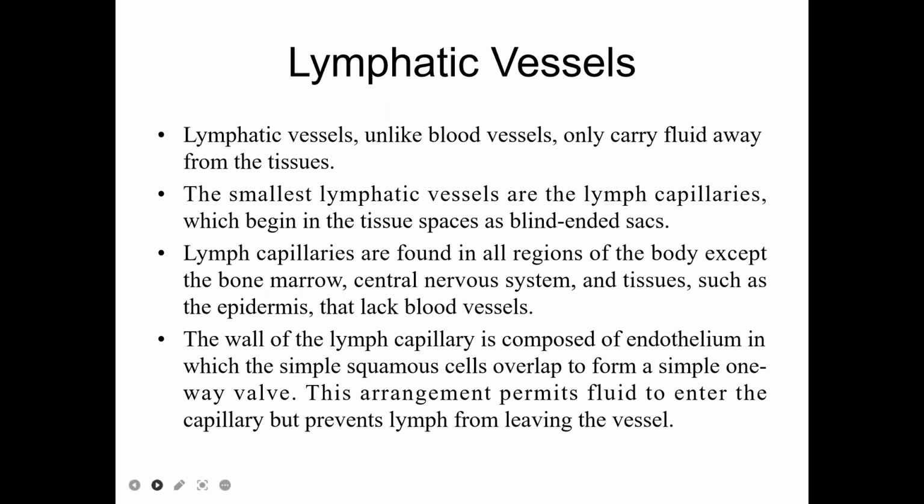Generally the lymphatic system is composed of the lymph, the lymphatic vessels, and the lymphatic organs. These three make up the lymphatic system. First we saw what is meant by lymph, and next are the lymphatic vessels. Next we'll go for the lymphatic organs, and among those we'll discuss one of the most important lymphatic organs, the spleen, right? Now we'll talk about the lymphatic vessels.